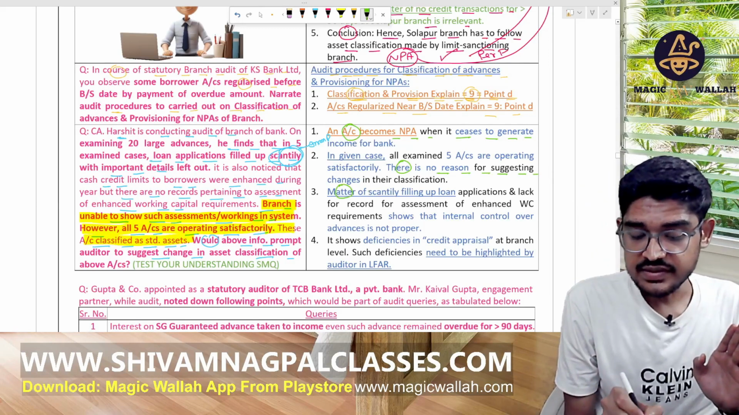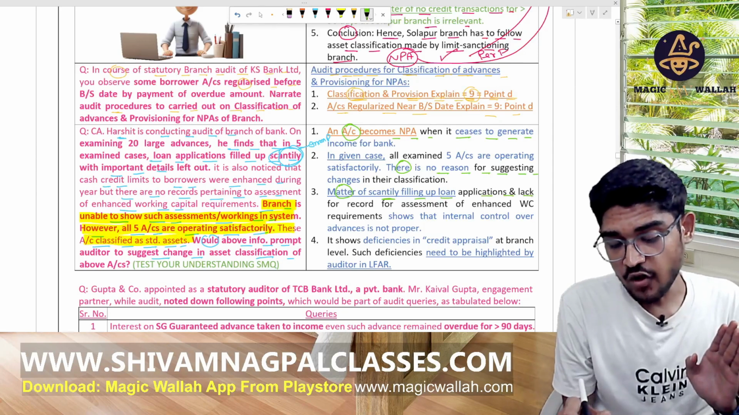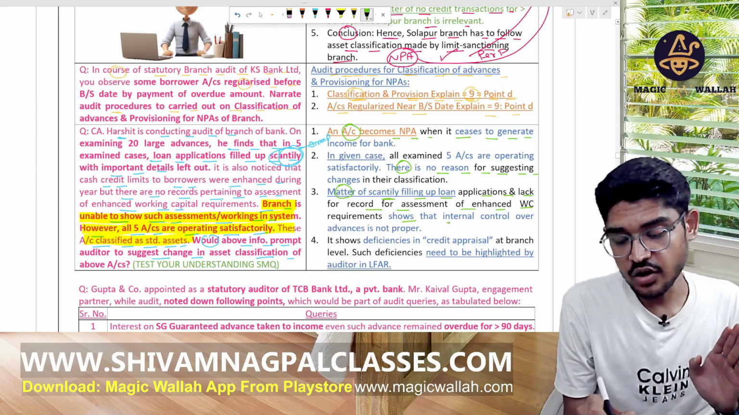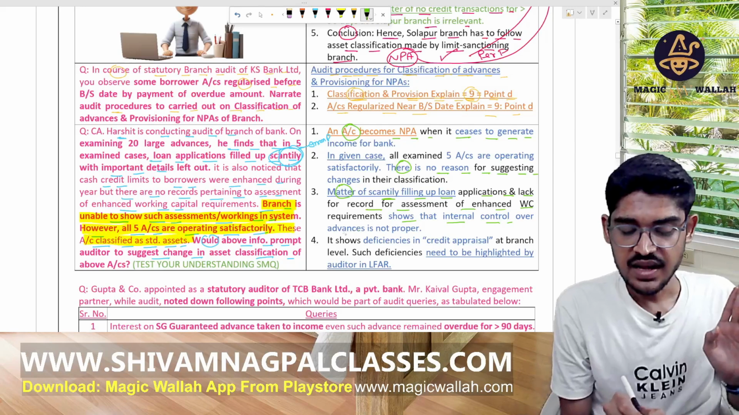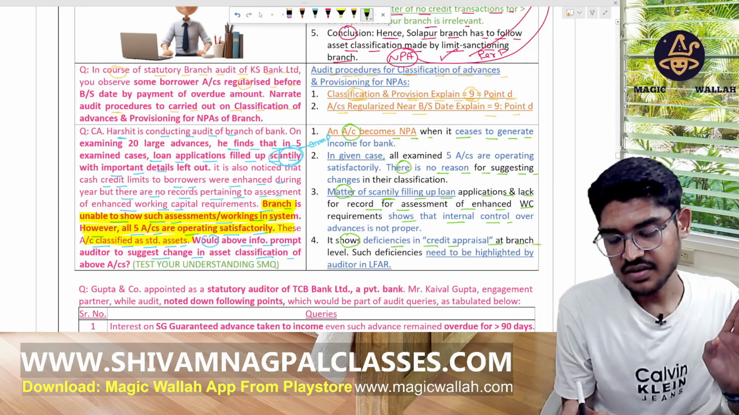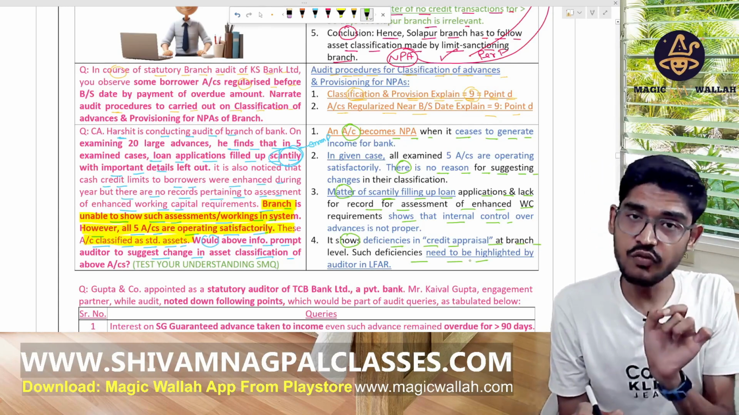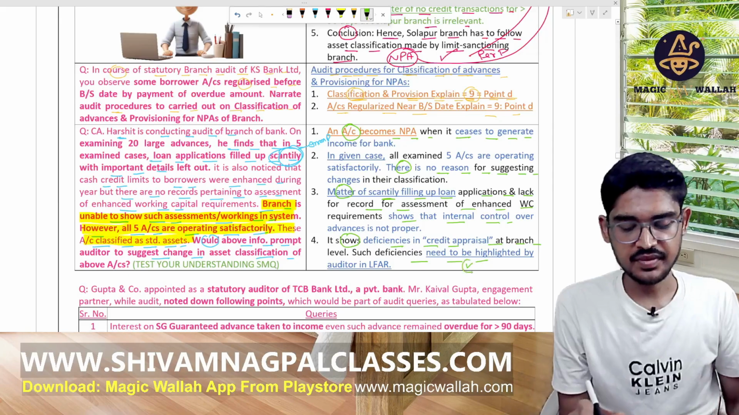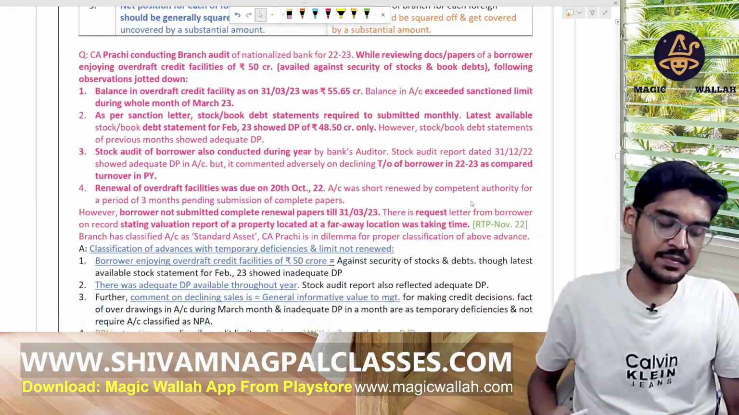The matter of scantily filling up the loan application and lack of record for assessment of enhanced working capital requirement shows that the internal control over the advances is not proper. Controls are weak here. It shows deficiency in the credit appraisal at the branch level, right? So this should be highlighted in the LFAR, long form audit report. Should not become the NPA.